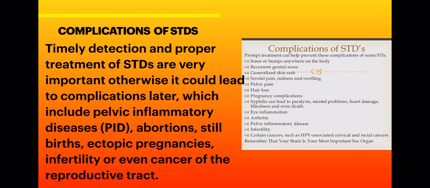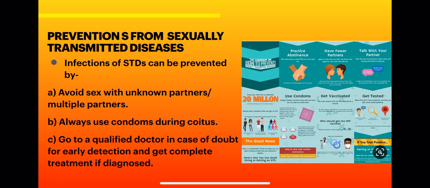So if symptoms of these STDs are there in any person, proper treatment and early diagnosis is the only cure for these STDs. Now we can take certain preventions from these sexually transmitted diseases.